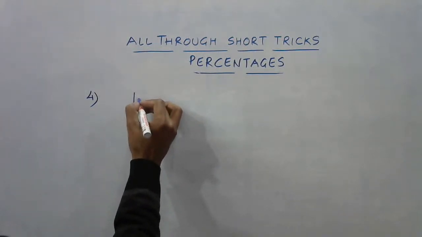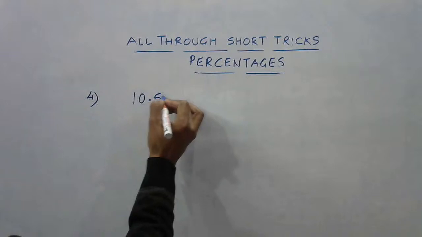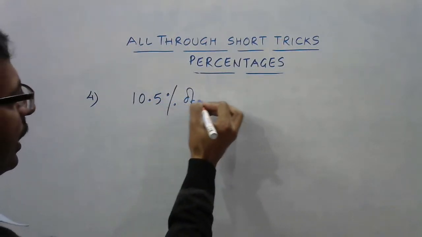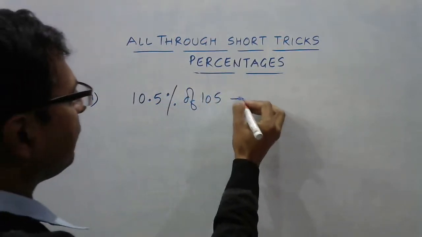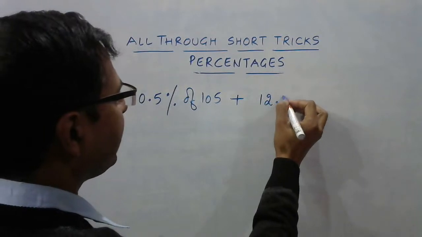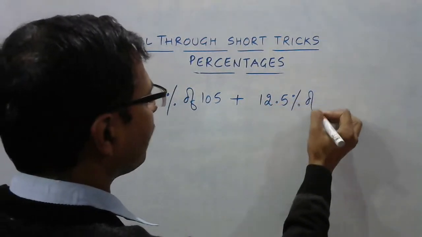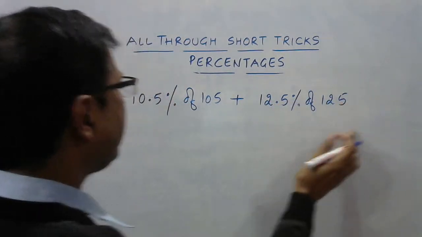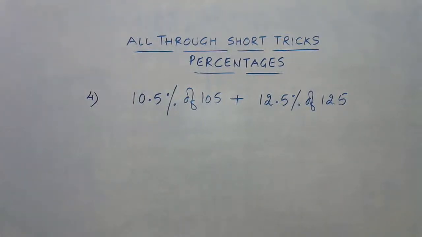Now you see, 10.5% of 105 plus 12.5% of 125. Now be careful here. The question is framed in such a manner that you will think that this is difficult, but it is not difficult. Finding these 2 percentages is very, very easy. So let's hope we get correct answers for this one.